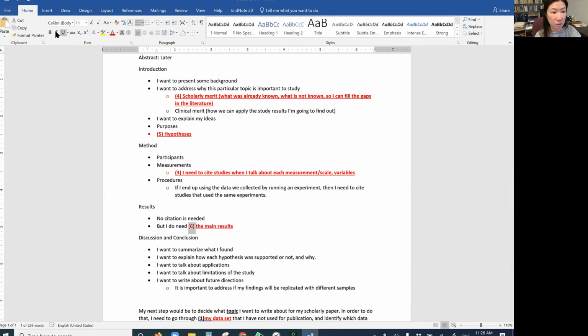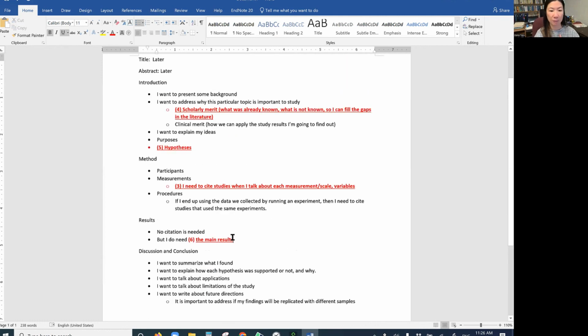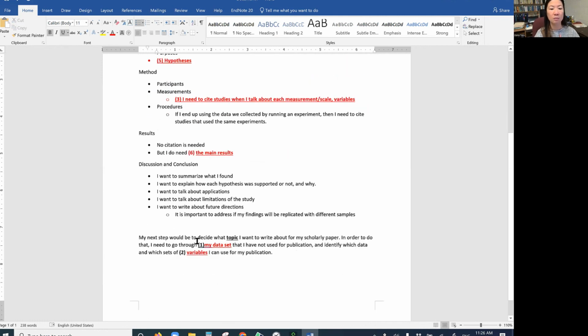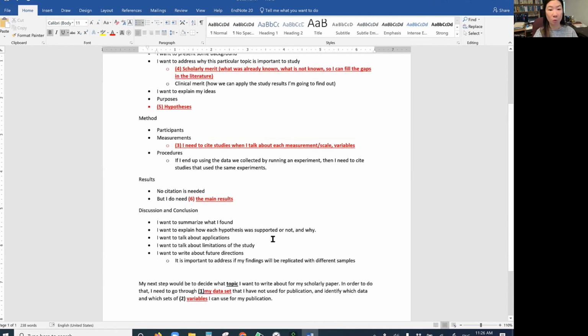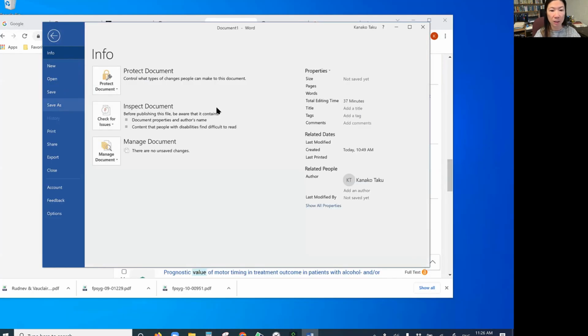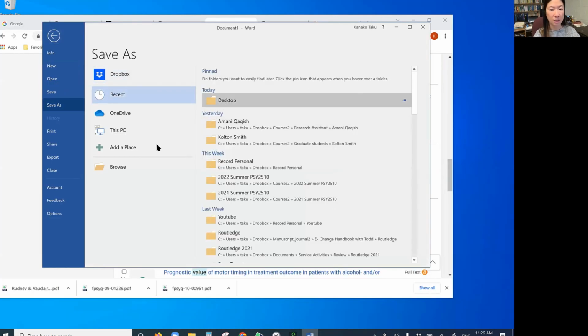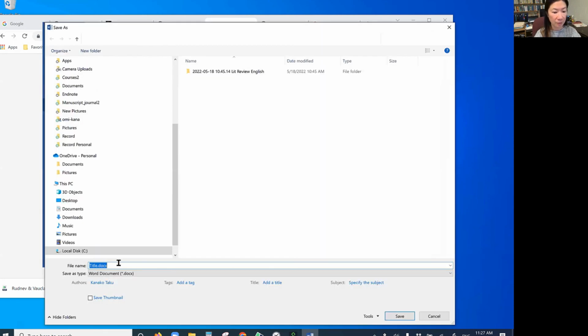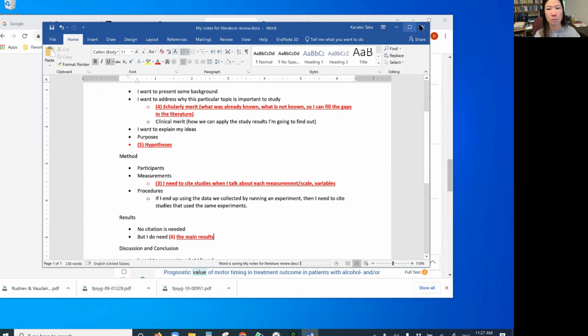When I find this, then I'm good to go. I think I should be perfectly ready to actually write the paper. So that would be my kind of map. Now I have identified what I want to do tomorrow. This one, I'm just going to save on my desktop. I would say that's just my notes for literature review. So I save it to the desktop and close it.